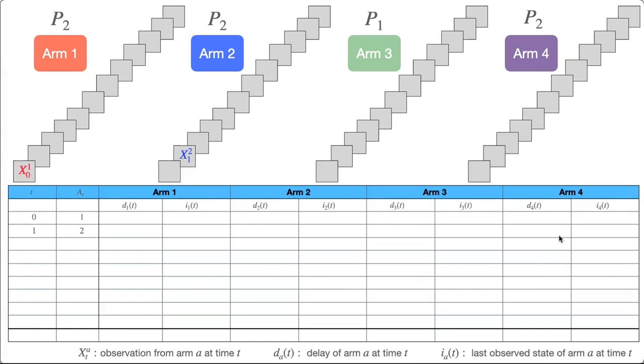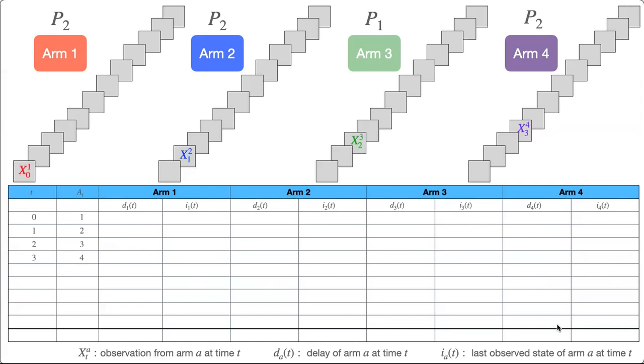Let's say, to begin with, each of the arms is sampled once, and the observations from these arms are as shown here. Notice how the observation from arm 2 has the subscript 1, indicating that it is the observation corresponding to time t equal to 1. Similarly, the observation from arm 3 has the subscript 2, indicating that it is the observation corresponding to time t equal to 2.